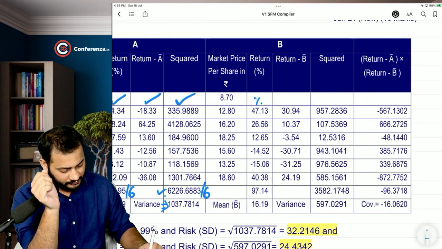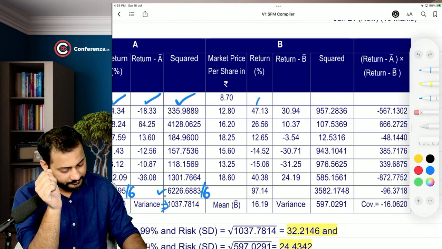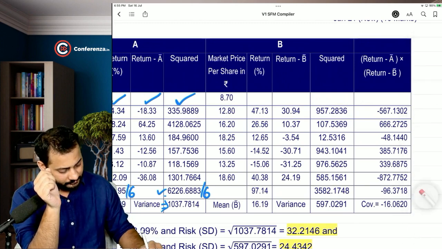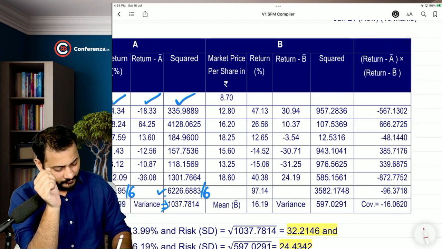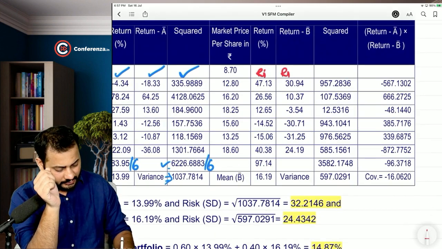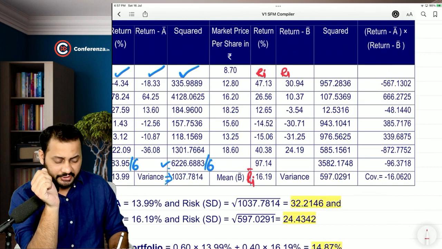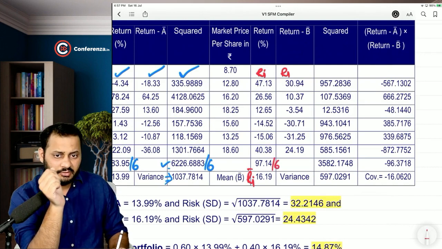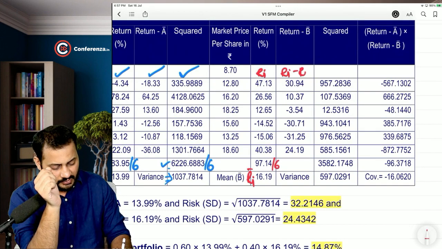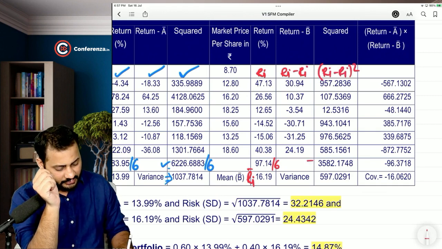Percentage return, or I can say R. This is Ri, this is bar Ri, the average, divided by 6. Ri minus bar Ri, this is (Ri minus bar Ri) square. This is the total.